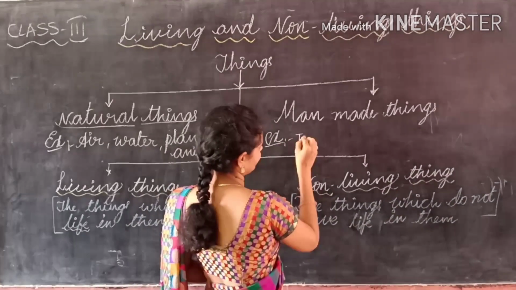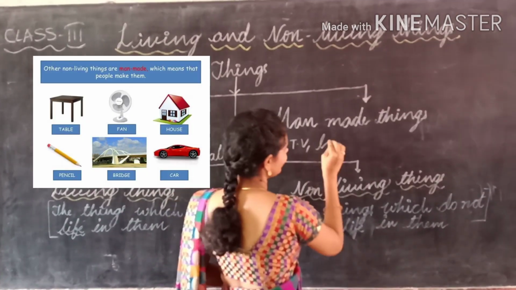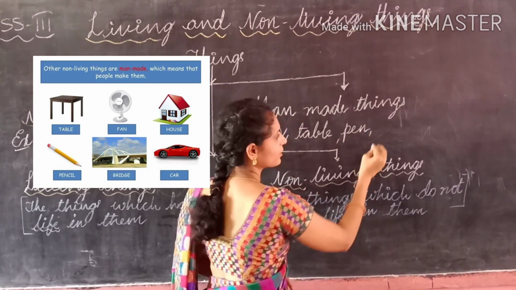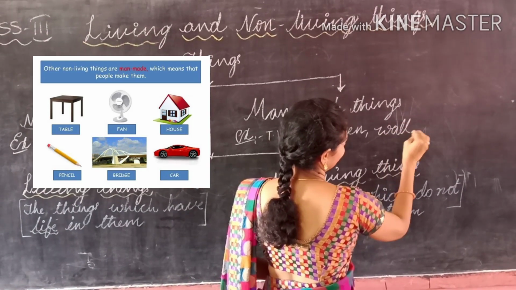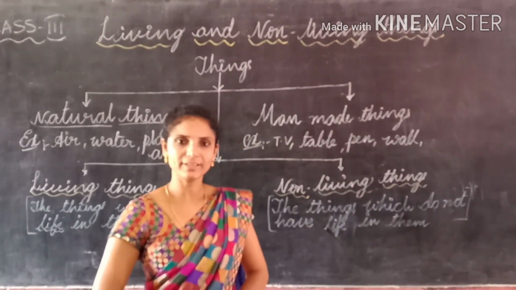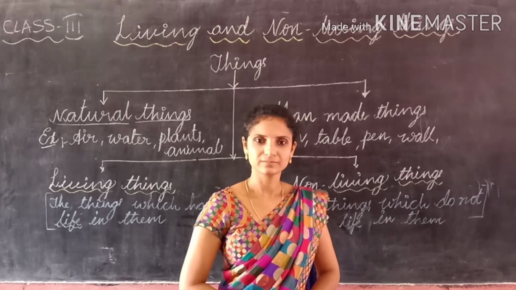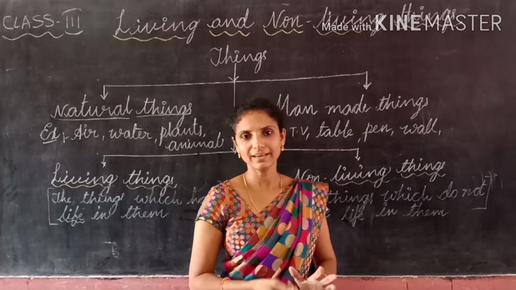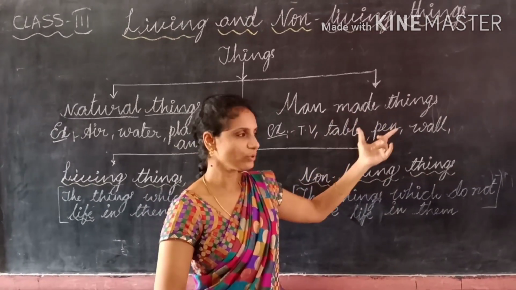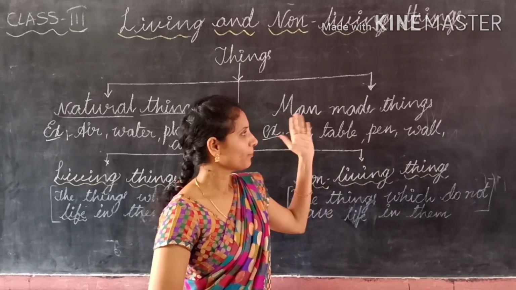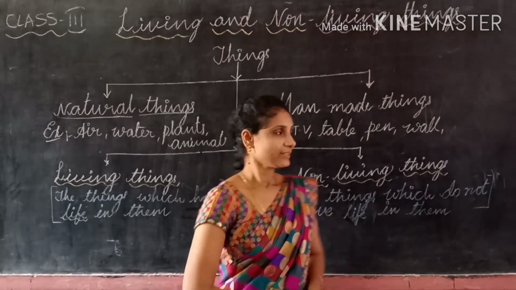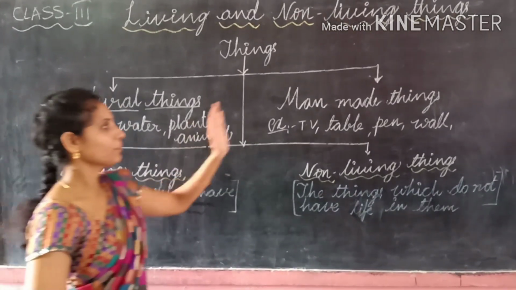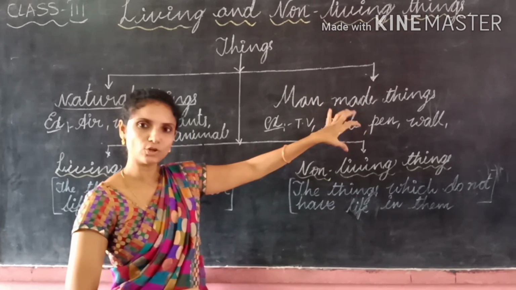TV, table, pen, wall, water bottle, DVD player, refrigerator, radio. These all are the things which are made by man. So, all these things we call man-made things. Natural things contain both living things and non-living things. But all man-made things are non-living things.